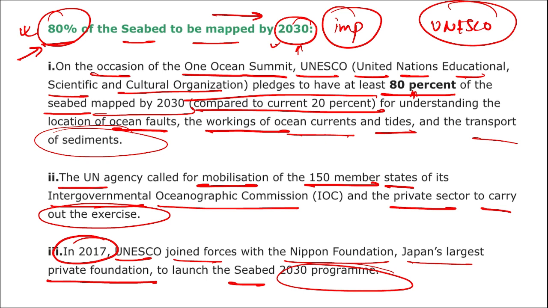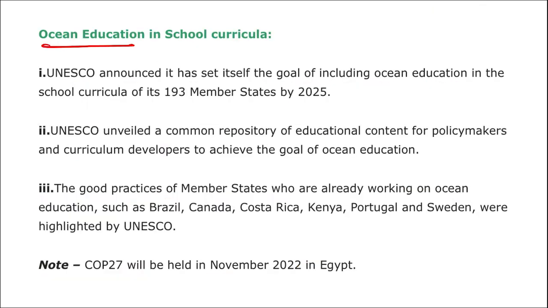All right, mark this. Then ocean education in school curriculum. If we start adding this awareness at the early ages of the children, then they will have more awareness about saving and not destroying the oceans, and not polluting the oceans or even the nearby areas of the ocean.